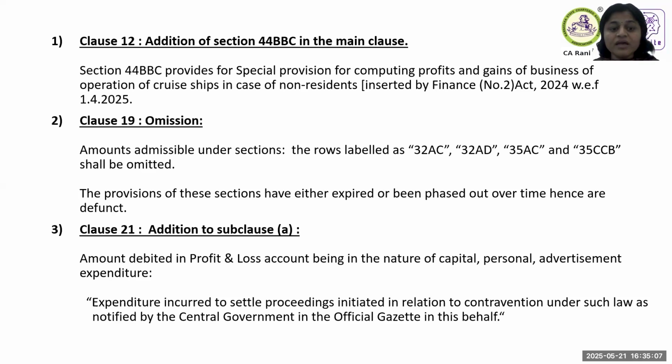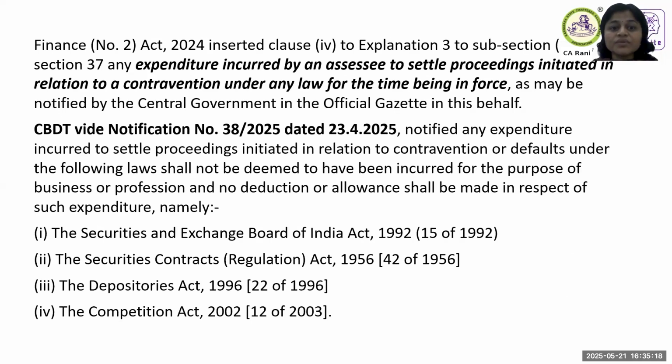3 to section 37(1). Expenditure incurred to settle proceedings initiated in relation to contravention under such law as may be notified by the central government, and the central government has notified this. As per the notification, the expenditure incurred to settle any proceedings under these four statutes is not allowed as an expenditure. So when we do the tax audit, please make sure that if any of these expenditures are debited to the profit and loss account, this is reported in Form 3CD. Correspondingly, the change should have happened in the computation also.